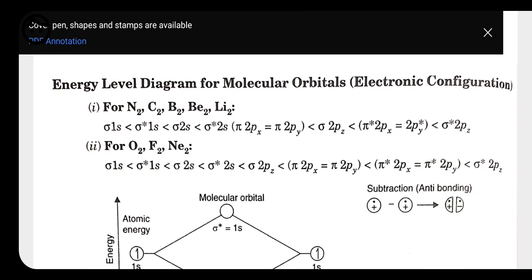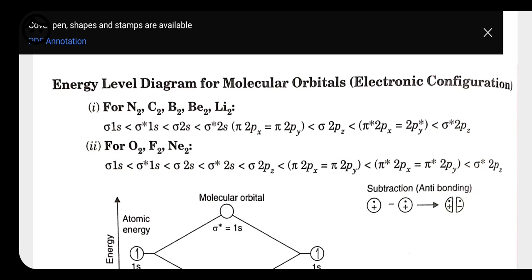Now let's have the energy level diagram for the molecular orbitals. Here we also have the electronic configuration. This is a very important topic, students, because a 3 marks question will be asked from this section. For nitrogen, carbon, boron, beryllium and lithium we have one electronic configuration, but for oxygen, fluorine and neon we have a different electronic configuration. So always take care of the difference between these two.